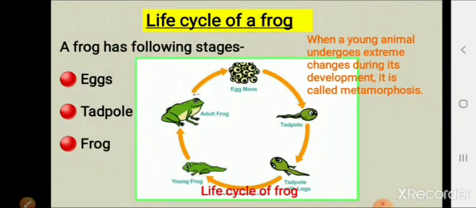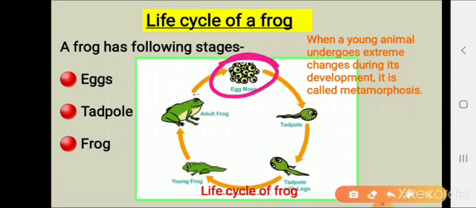Frogs lay their eggs in water. A floating clump of eggs is called frog spawn. Now let us know about the life cycle of a frog. A jelly-like covering protects the egg. It slowly develops into an embryo. Organs and gills begin to form in the embryo. The yolk inside the eggs provides nutrients for growth.